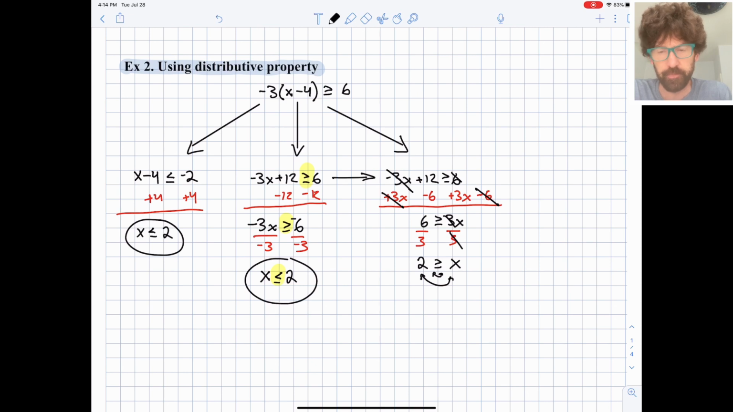If 2 has to be bigger than or equal to x, x has to be smaller than or equal to 2. So we did end up flipping the inequality sign, but hopefully you can see that we did it in just a final step to make the answer make a little more intuitive sense.